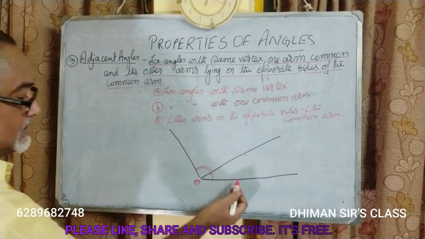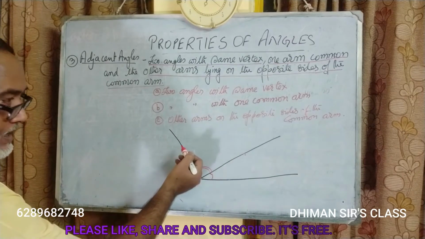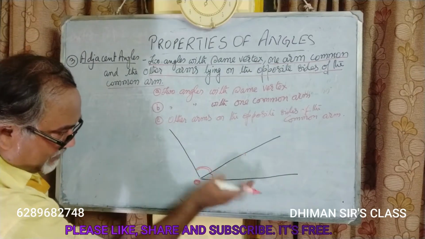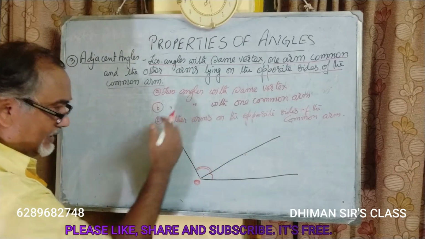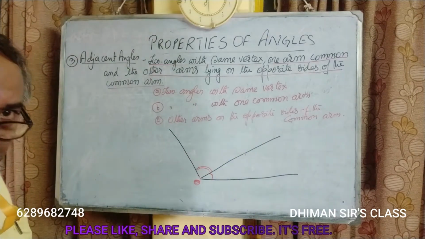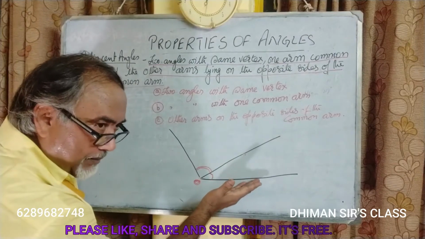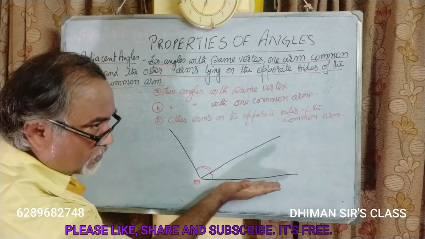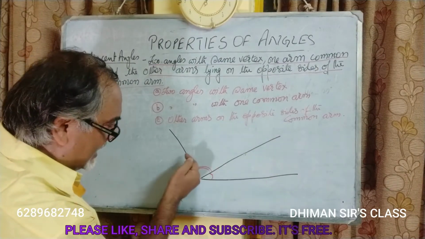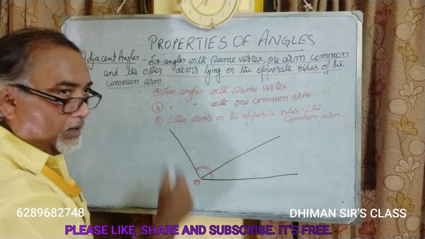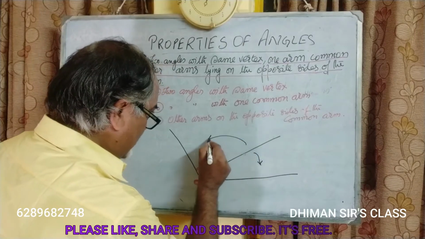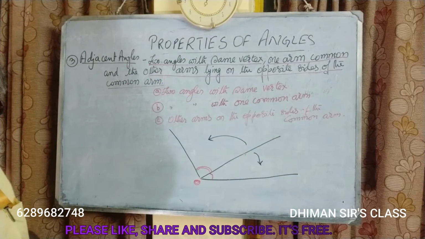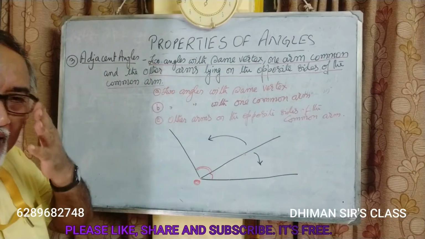If this arm is on this side of the common arm, then this arm must be on the other side of the common arm. So these are the three conditions that have to be fulfilled.